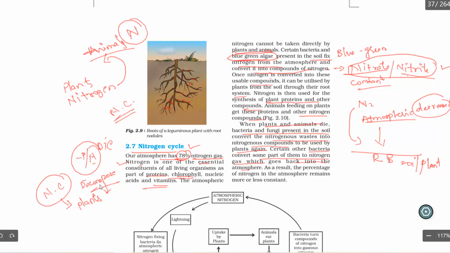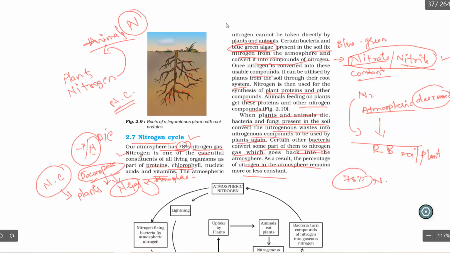While decomposition carries on, a few bacteria convert the nitrogen into nitrogen gas, and this gas is transferred to the atmosphere, right? So as a result, the percentage of nitrogen in the atmosphere remains more or less constant. Okay, nearly 78% is nitrogen. So in this way, the nitrogen remains constant.